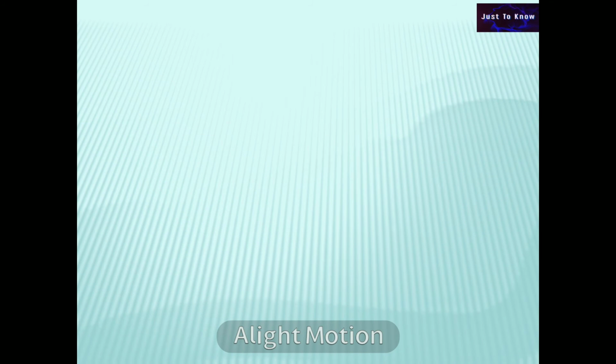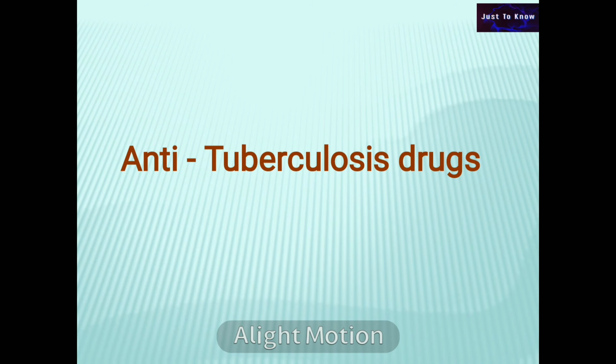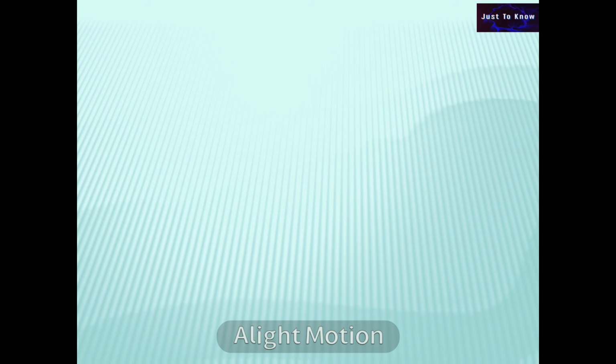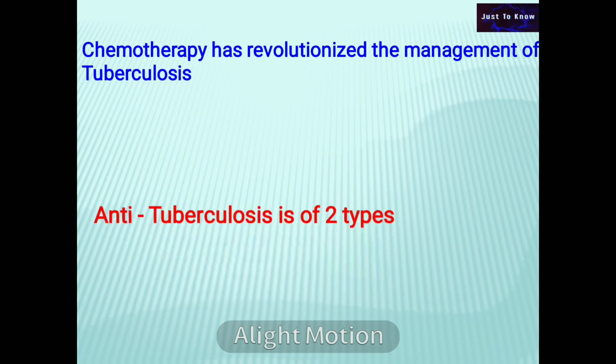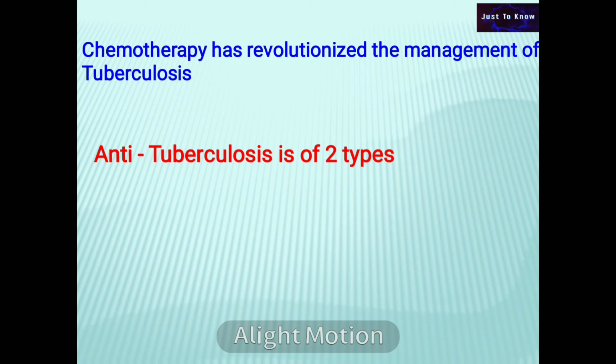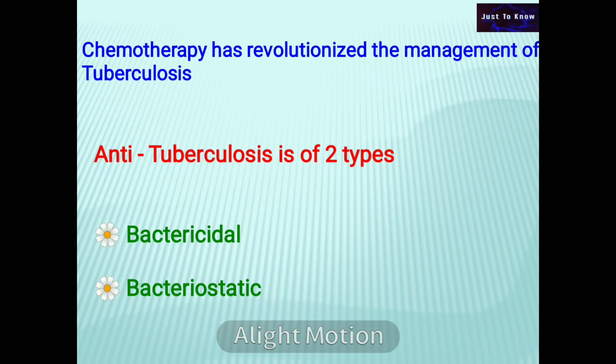The next question: anti-tuberculosis drugs. Chemotherapy has revolutionized the management of tuberculosis. The anti-tuberculosis drugs are of two types: bactericidal and bacteriostatic.